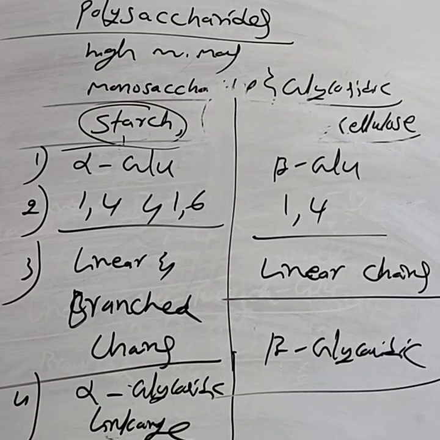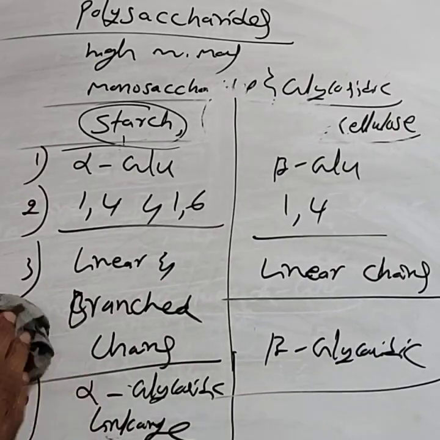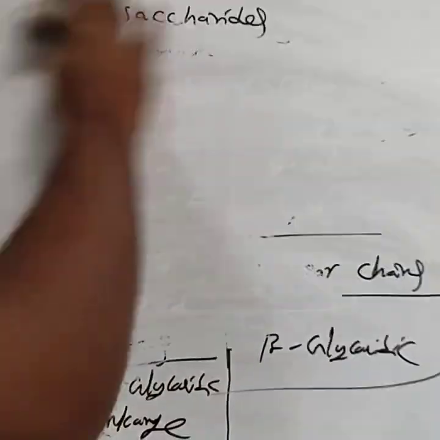If they ask only the structural difference, you can write any two points. Each point carries one mark. This is about the polysaccharides.